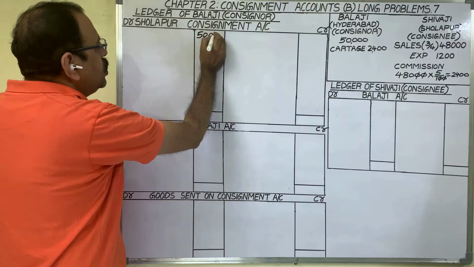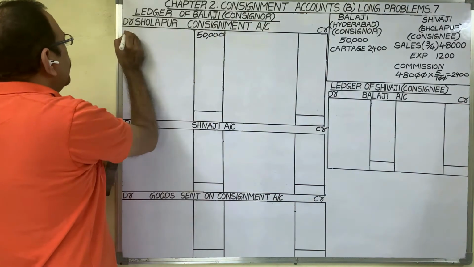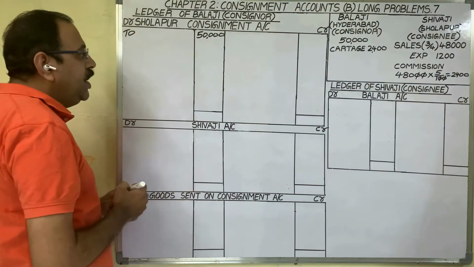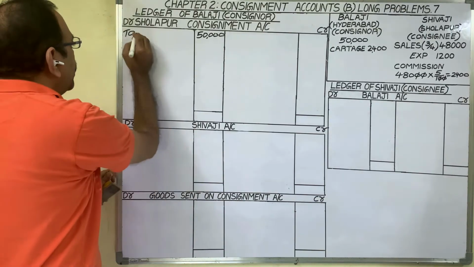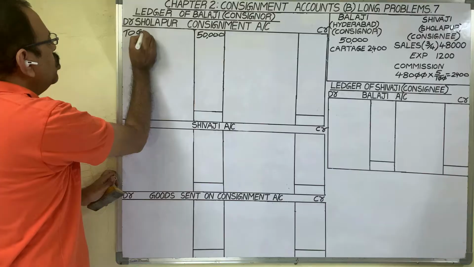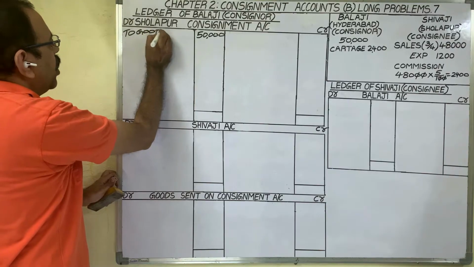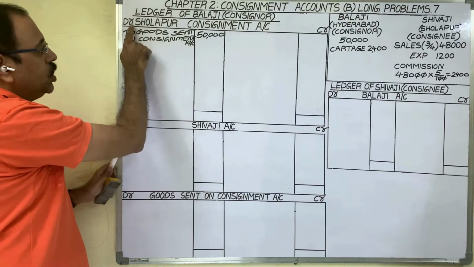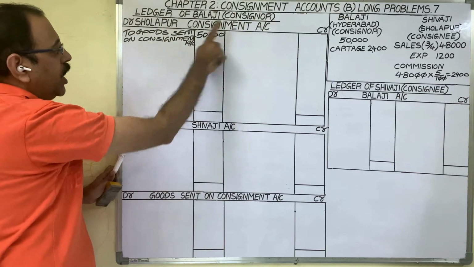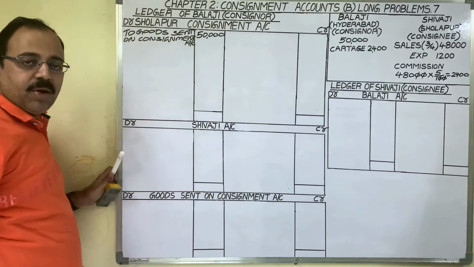And in the particulars column, we are sending these goods on consignment basis now. Therefore, we should write To Goods Sent on Consignment Account. What is the entry based on this posting? Sholapur Consignment Account debit to Goods Sent on Consignment Account.